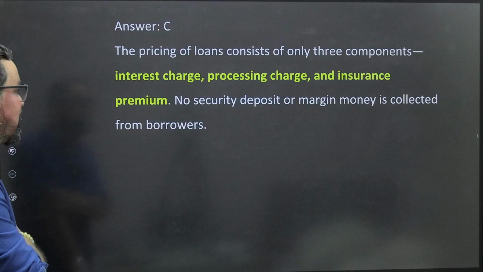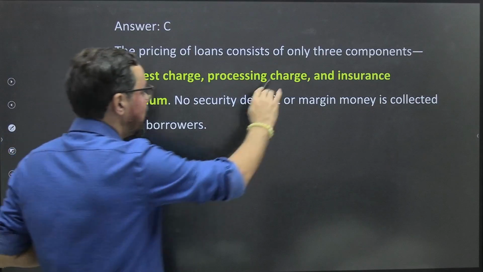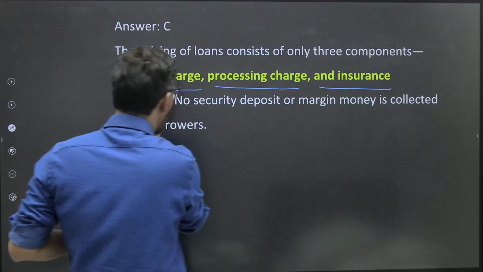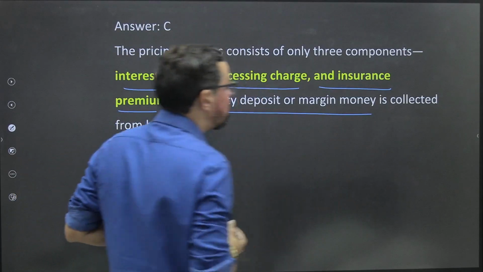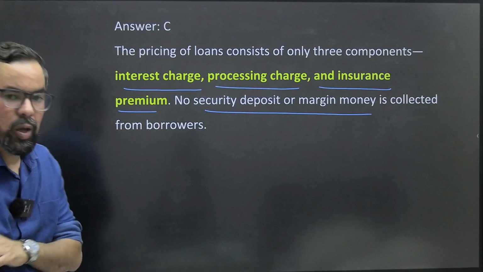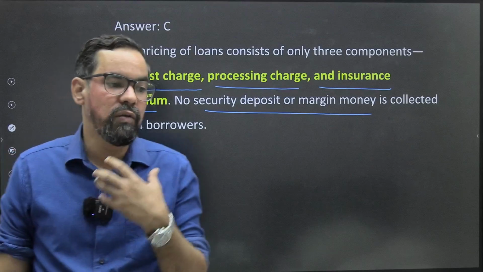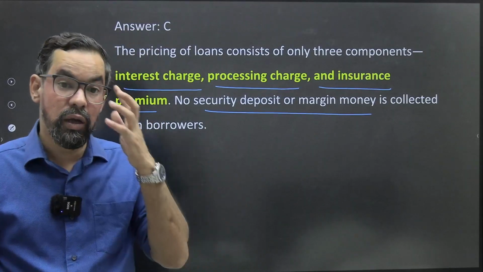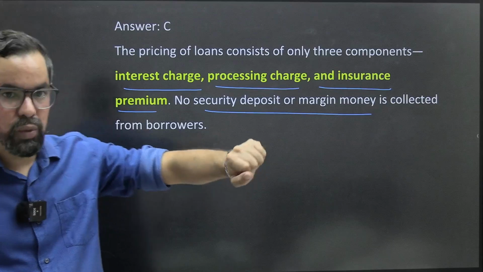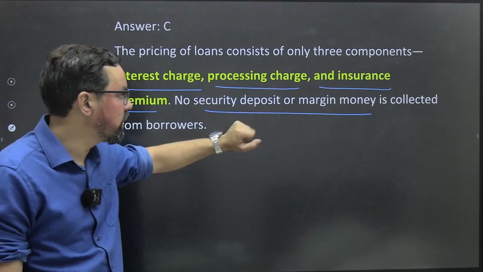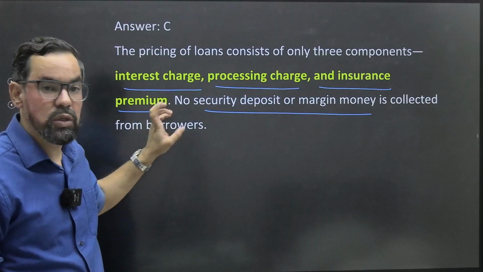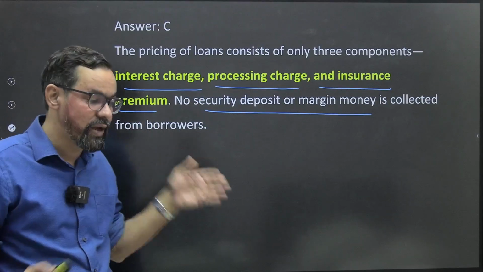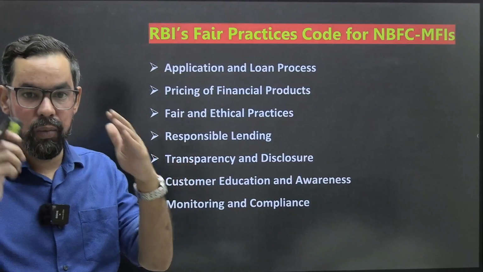The pricing of a loan consists of only 3 components: interest charge, processing charge and insurance premium. No security deposit or margin money is collected from the borrower. It is as simple as this: when we are giving a loan to a small business or any individual under the MFI category, we have to disclose the interest charge, processing charge and insurance premium, and for that also we have a proper cap.